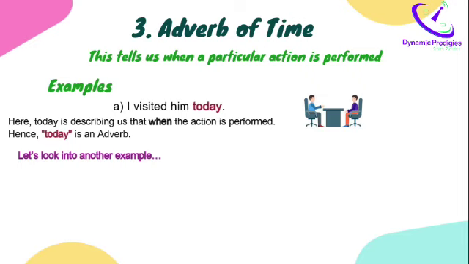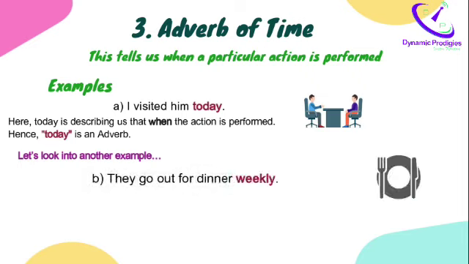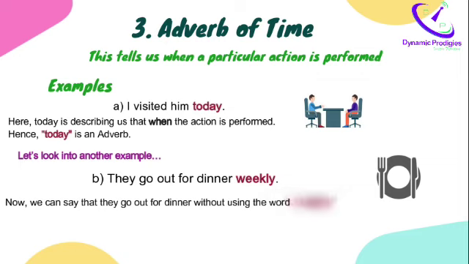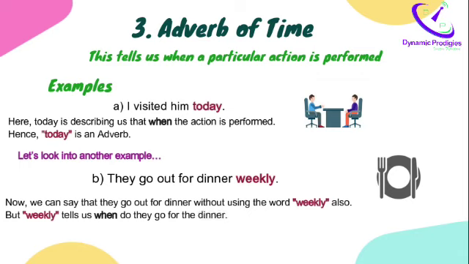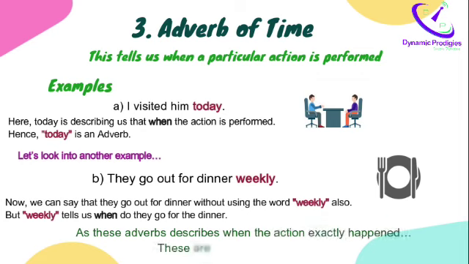Next example is, they go out for dinner weekly. Now, we can say that they go out for dinner without using weekly also. But weekly tells us when they go for dinner. As this adverb describes when the action exactly happened, these are called adverbs of time.